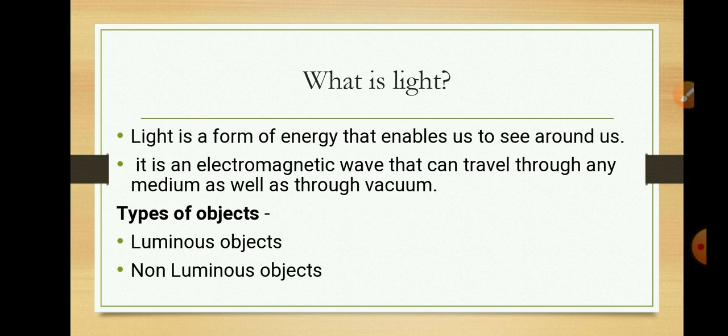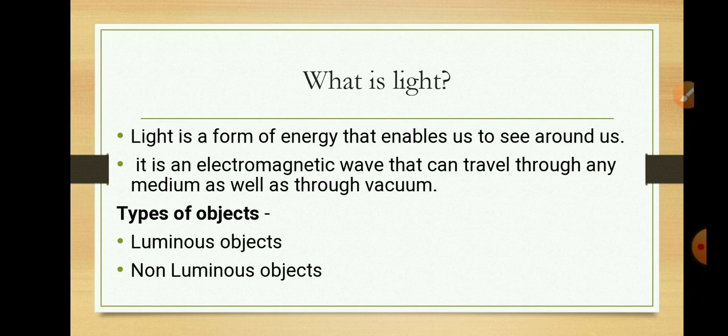We can define light as a form of energy that enables us to see around us. It is an electromagnetic wave that can travel through any medium as well as through vacuum. Students, we learned in class 9 that light is a non-mechanical wave which does not require any medium for its propagation. So we can define light as an electromagnetic wave which produces the sensation of sight in our eyes.